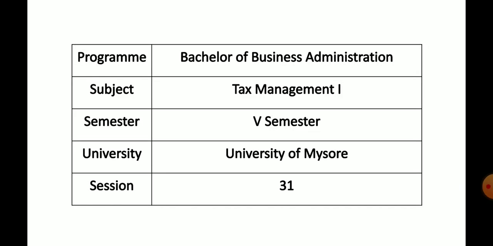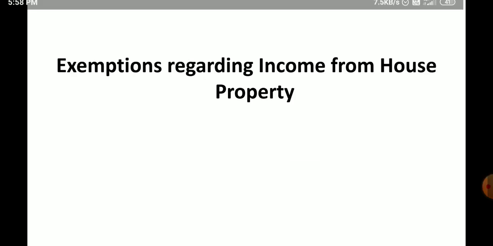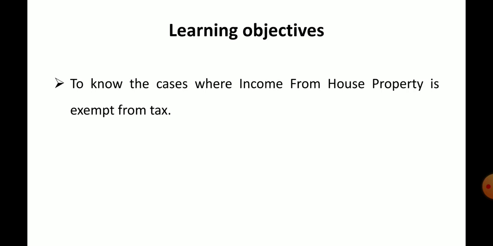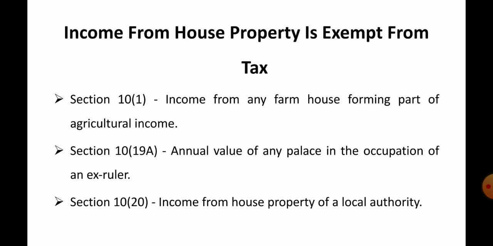Today I am going to explain the 31st session: exemptions regarding income from house property. A recap of the previous session: we understood the basis of charge under income from house property. The learning objective is to know the cases where income from house property is exempt from tax. Learners will understand the exempt incomes under house property.